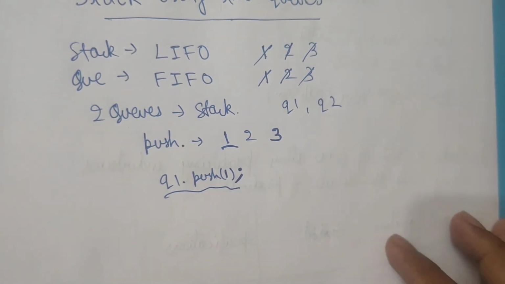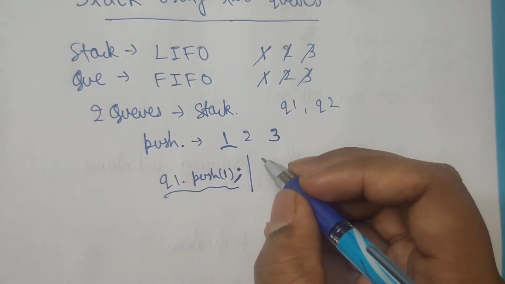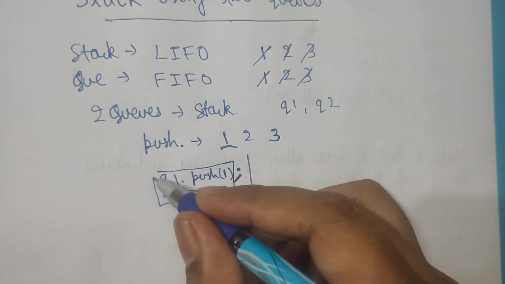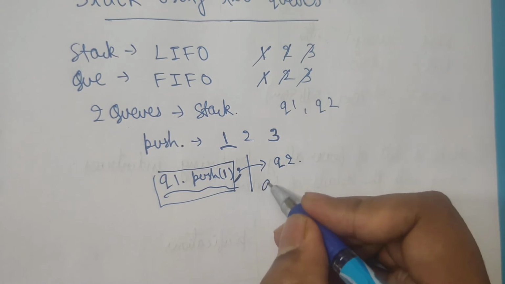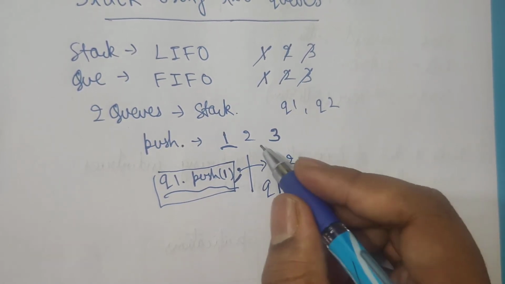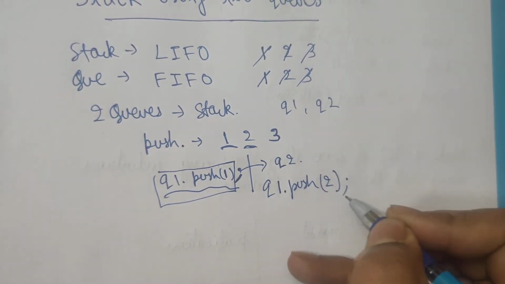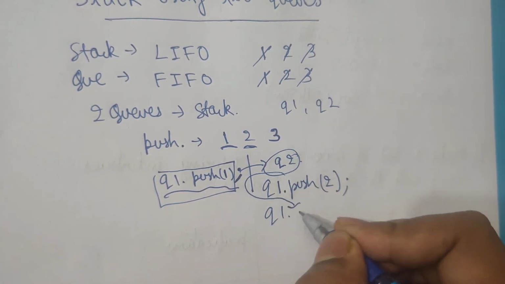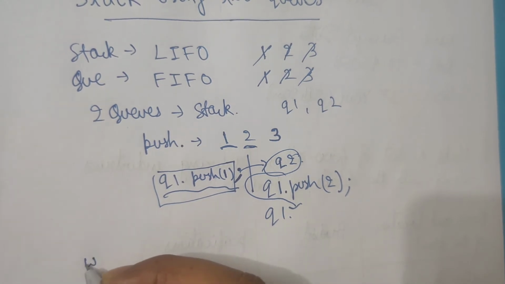But when there are two elements, we will use the second queue. First we will transfer all the elements of q1 into q2. Then we will push the new element, suppose 2 in this case, into q1, and then again we will push all the elements of q2 into q1. So the code will be like this.